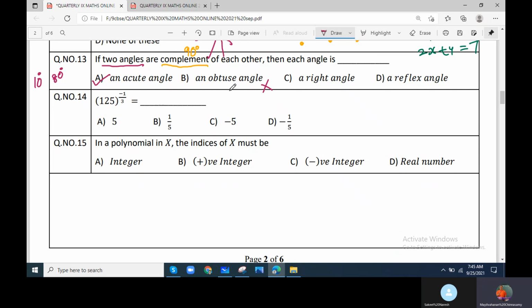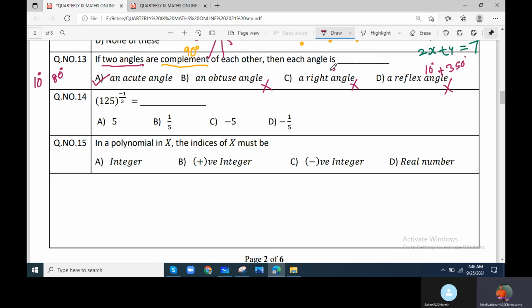The sum of two angles is 90 degrees, so each angle can never be 90 degrees, because 90 plus 90 becomes 180. Then a reflex angle is not possible, sir. A reflex angle means you take the difference from 360 degrees. So 10 degrees, 350 degrees. This is called a reflex angle.